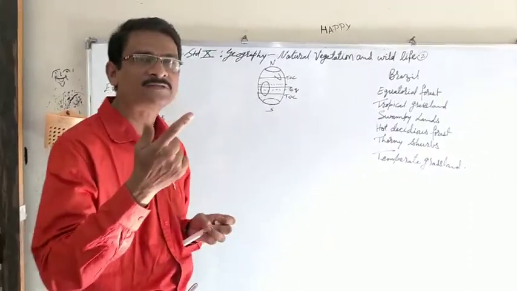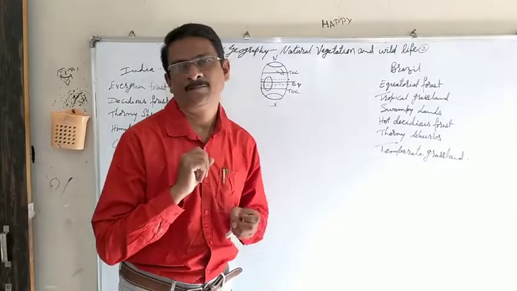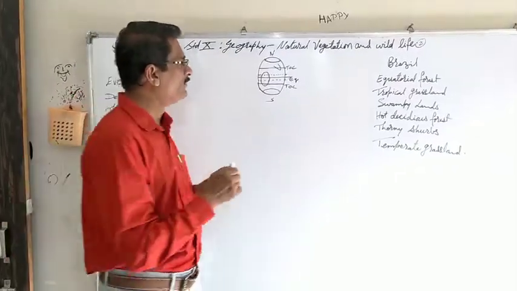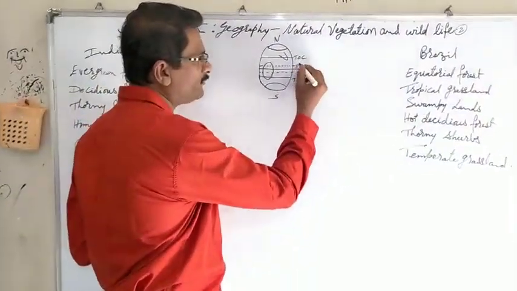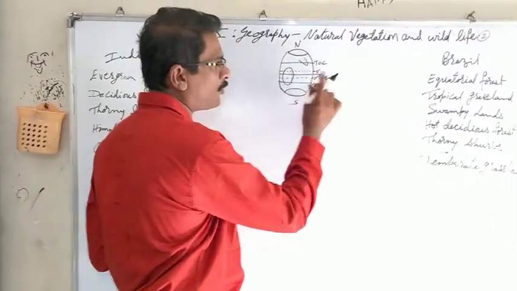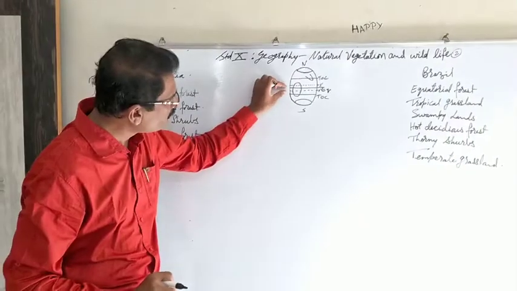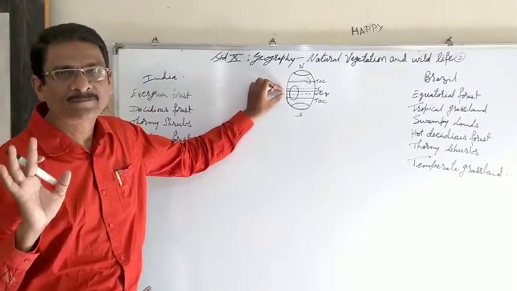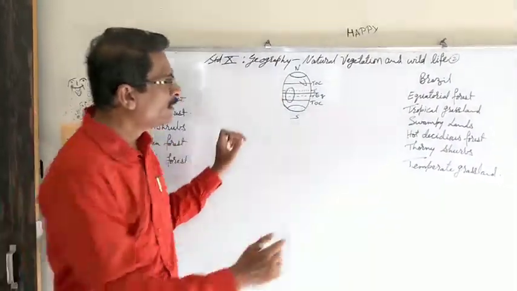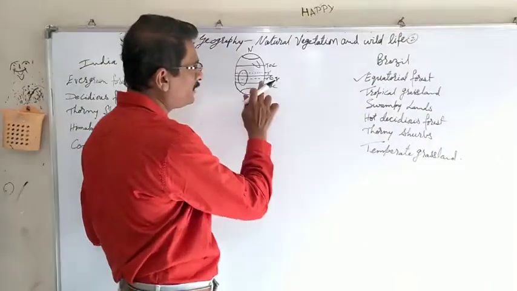Brazil's Amazon forest receives rain every day. Because it is a part of the equator, 5 degrees north of the equator and 5 degrees south is a belt we call the equatorial belt. This equatorial belt receives rain every day. Because of that, equatorial forests are found in Brazil.